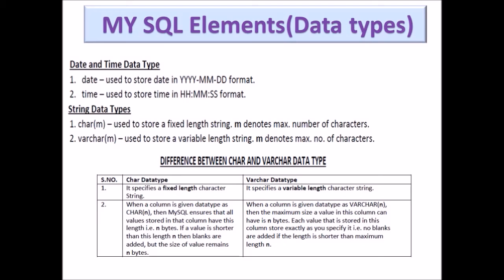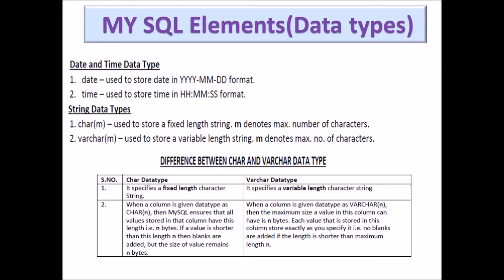Date is usually stored in year, month and day format, that is YY, MM and DD format. This is the default, meaning automatic, way of storing the date. And time is stored in the form of hours, that is HH, MM means minutes, and SS means seconds, that is hour, minute and second format.